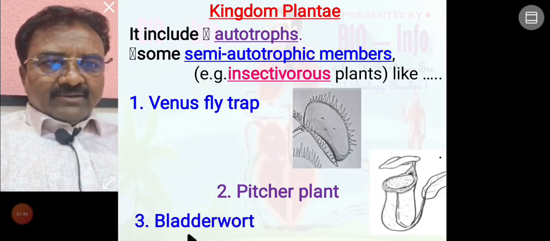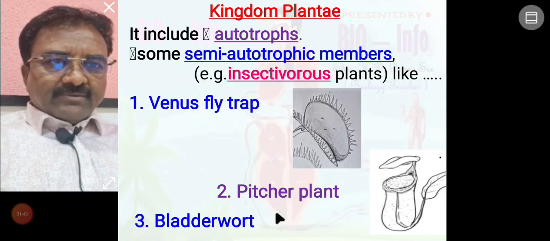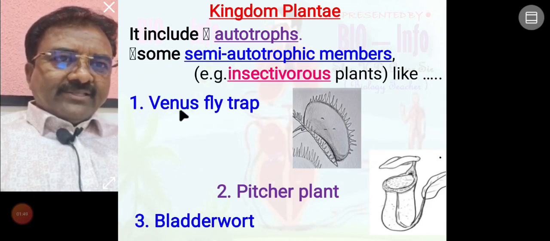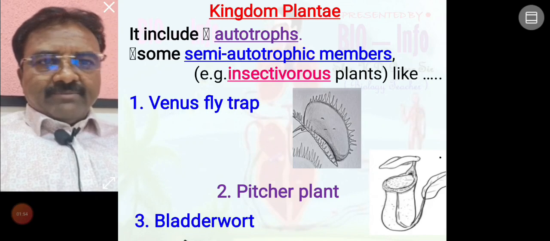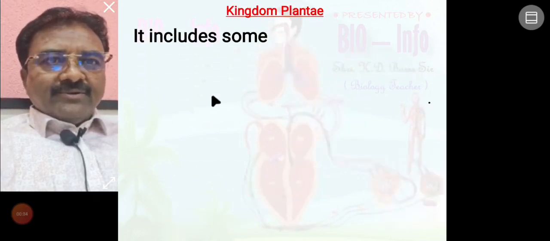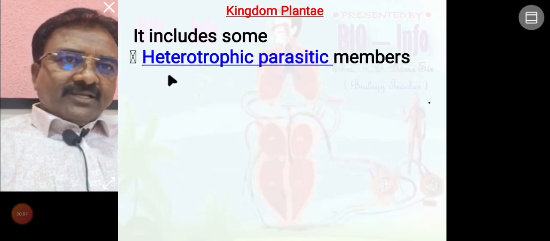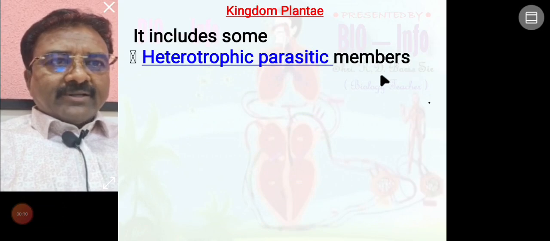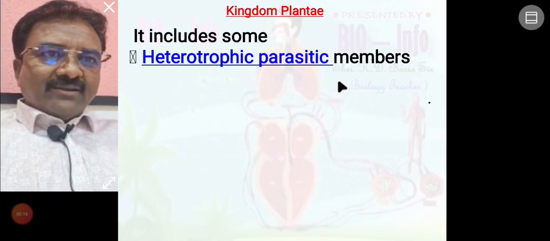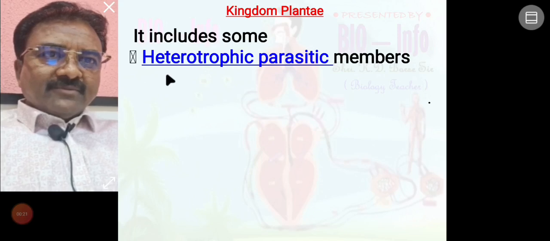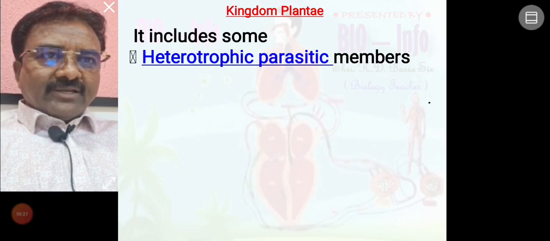And third example, bladderwort is one of the insectivorous plants. Here we listed 3 different insectivorous plants: Venus flytrap, pitcher plant, and bladderwort. Kingdom Plantae includes some heterotrophic parasitic members. Heterotrophic means not preparing their own food material. Parasite means depending on other organisms. So some members of kingdom Plantae are heterotrophic parasitic organisms.